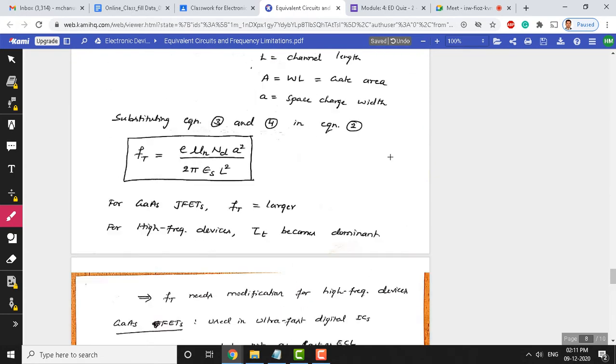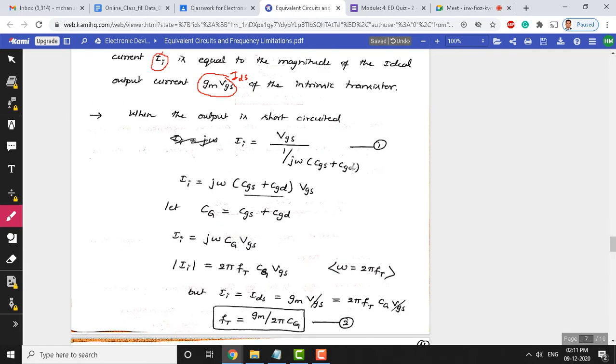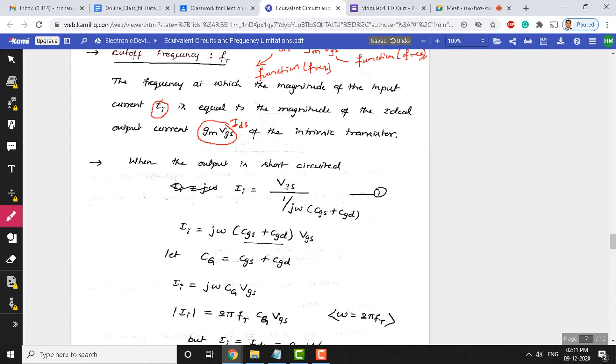Okay, so the same thing we have shown here. The input current is the AC voltage VGS divided by the capacitive reactance, 1 by j omega into CGS plus CGD. So, the net capacitance at the gate is CGS plus CGD. If this goes to the numerator, the input current is equal to j omega, so we have a complex term j, and omega is angular frequency, times CGS plus CGD, the total capacitance at the input, multiplied with the gate source AC voltage signal.